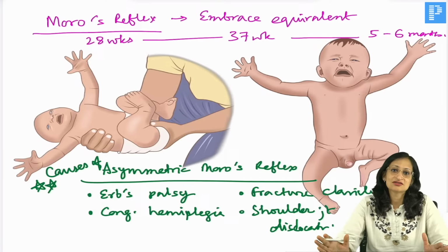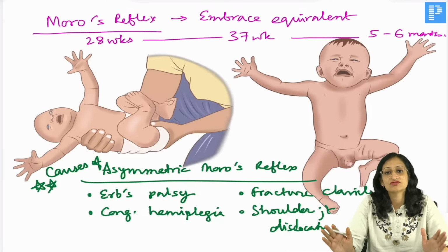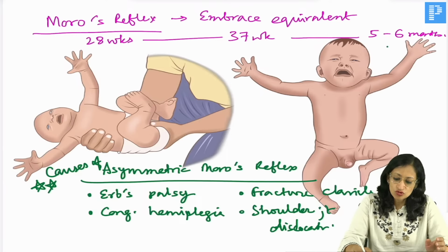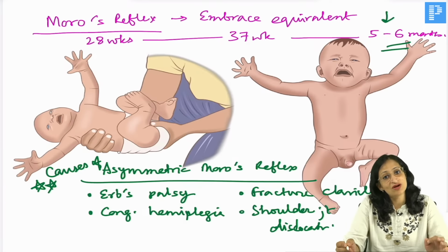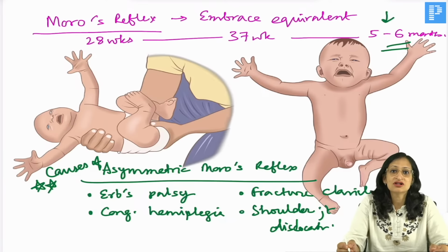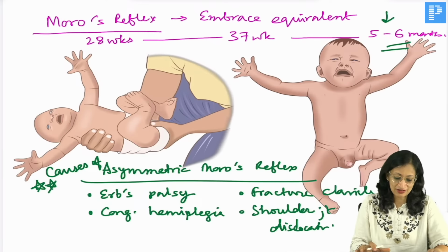So, these are some of the conditions where you can get an asymmetric Moro's reflex, right. So, normally it is symmetric, we can get asymmetric Moro's reflex in these conditions, and normally the Moro's reflex is going to disappear by 5 to 6 months. If it persists beyond 6 months, it indicates cerebral damage, right, okay.